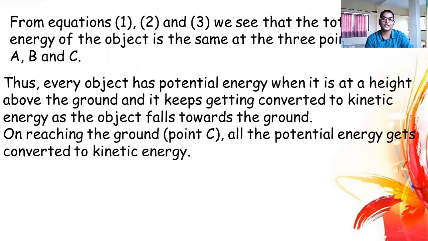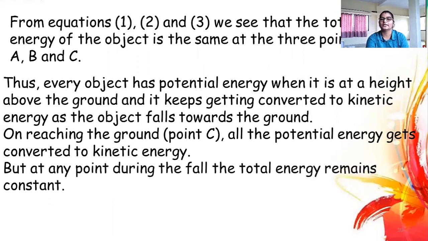When it is just falling freely from the height, it has only potential energy, and this is converted into kinetic energy as it falls downward. On reaching the ground, its potential energy is completely converted into kinetic energy. But at any point during the fall, the total energy remains constant.